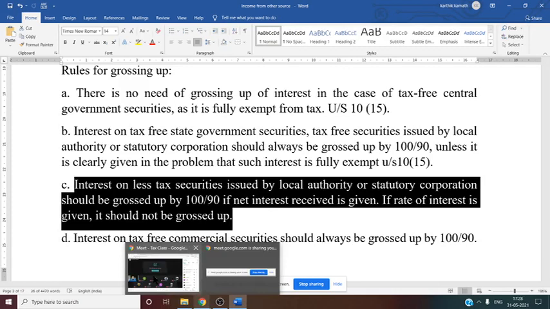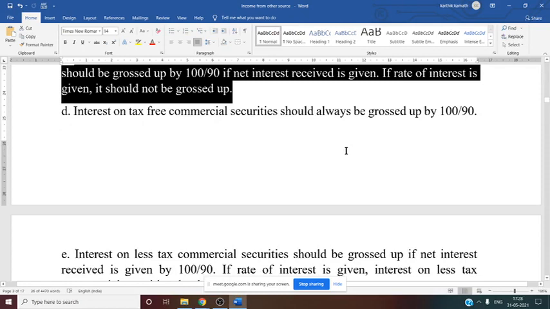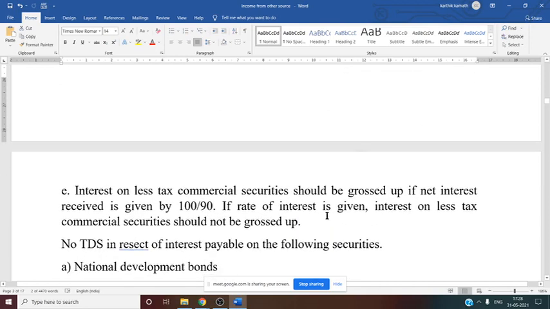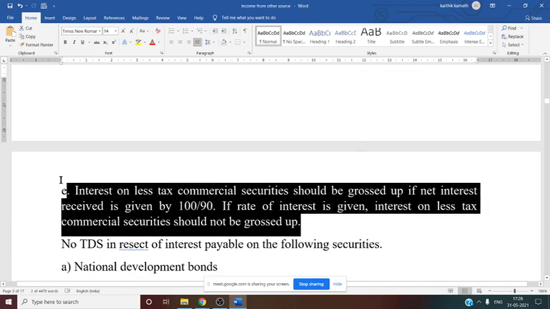See this. Interest on tax free commercial securities should always be grossed up 100 by 90. So this is very important: tax free commercial securities should always be grossed up, and you have to keep this in mind. Then one more point, interest on less tax commercial securities should be grossed up if net interest received is given, by 100.